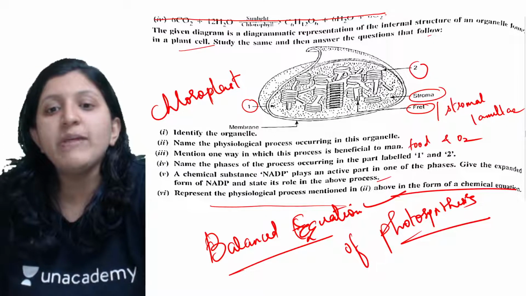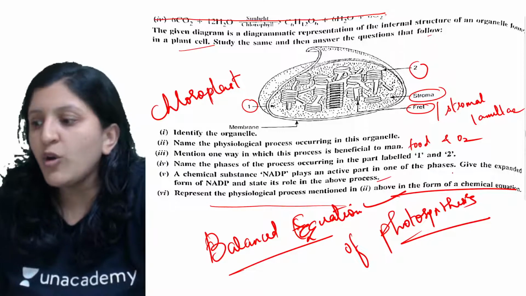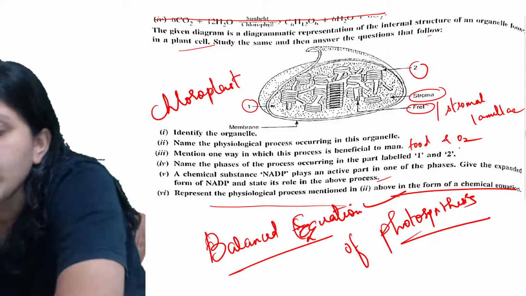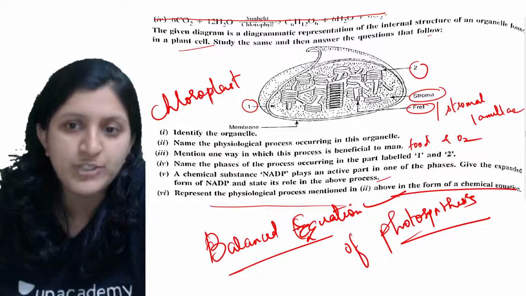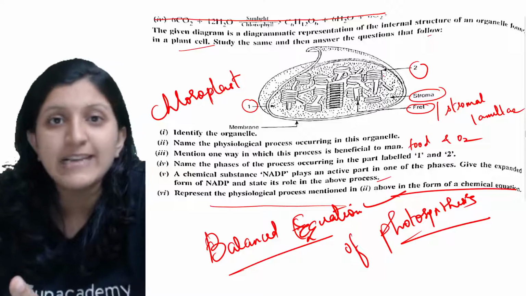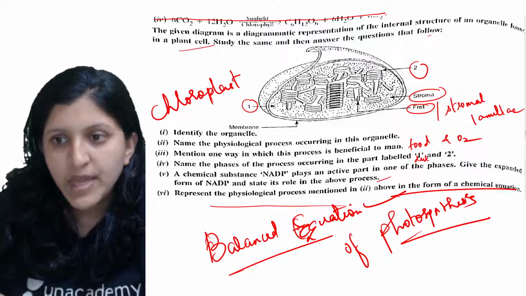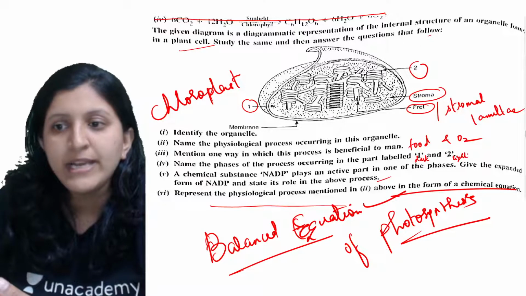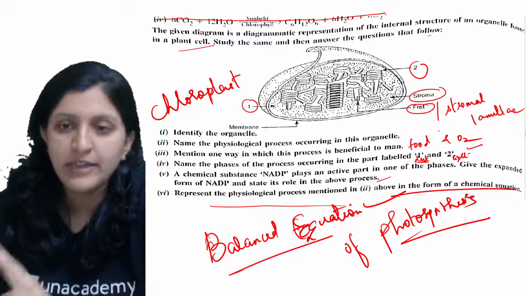All right, so name the phases of the process occurring in the part labeled 1 and 2. So 1 is stroma and 2 is membrane. So what exactly occurs in stroma? So stroma, it is dark reaction, and here it is basically a light reaction. So light dependent reaction here and light independent reaction here in the first part.